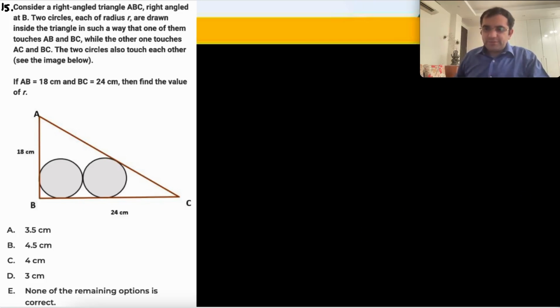Next we have a beautiful question. Well, depends upon what is your definition of beauty. You have a right angle at B, and then you have two circles of radius R that have been marked. So obviously I started connecting and joining these lines. ये यहाँ पे आ गया मेरा एक छोटा सा R. Then ये दो और R यहाँ पे आ गए और एक लाइन मैंने यहाँ से कनेक्ट कर दिया. Another R over here.